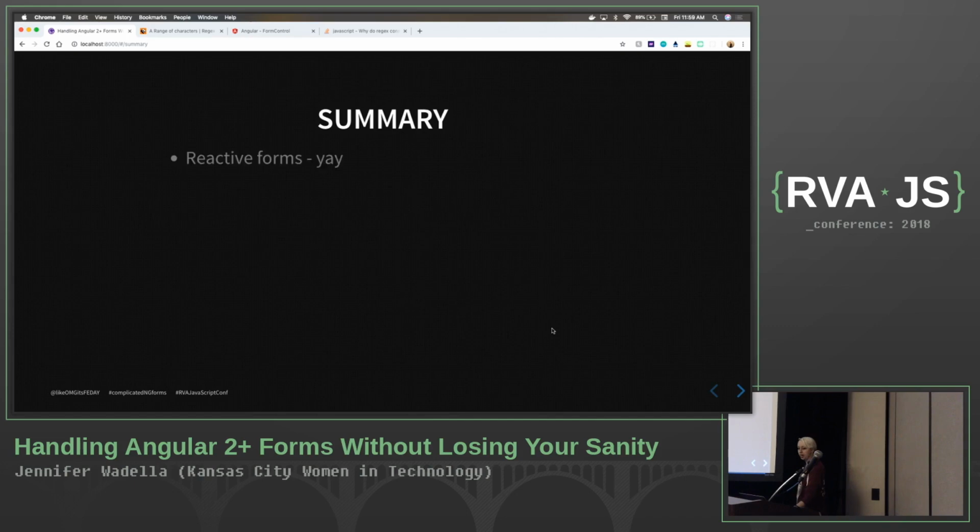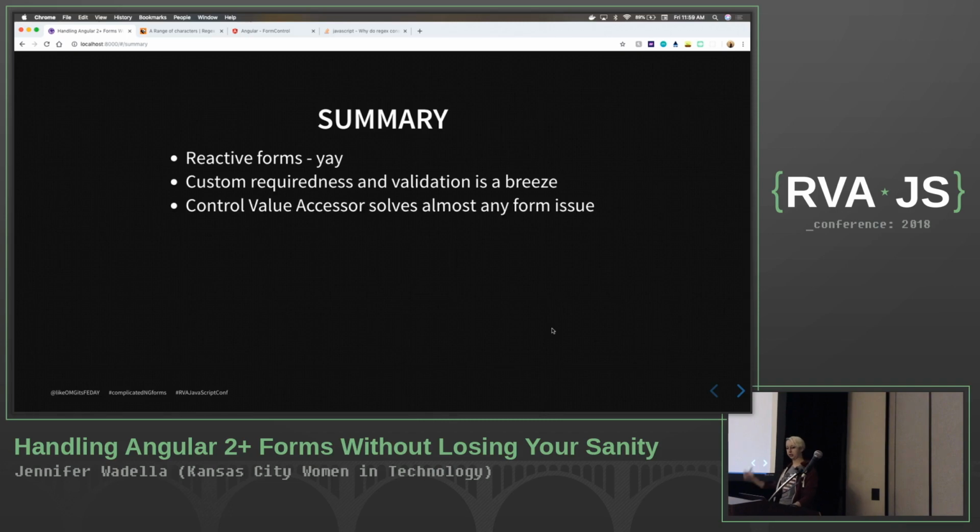So in summary, reactive forms, yay, we like them a lot. Custom requiredness and validation, actually not that hard to pull off once you're using reactive forms and understand everything you have available to you. Control value accessors can solve almost any form issue. Haven't run into one yet, but I'm sure there is one out there. Maybe forms really aren't that complicated.